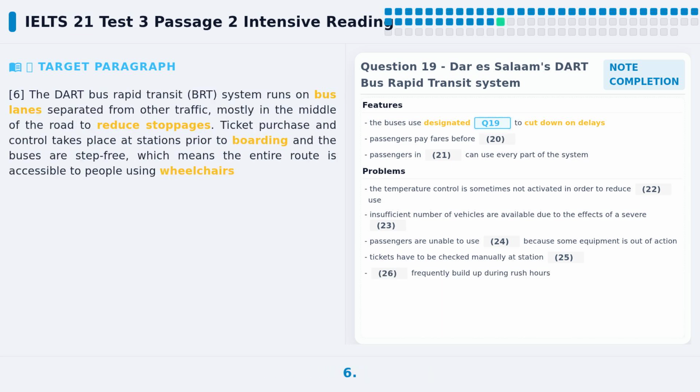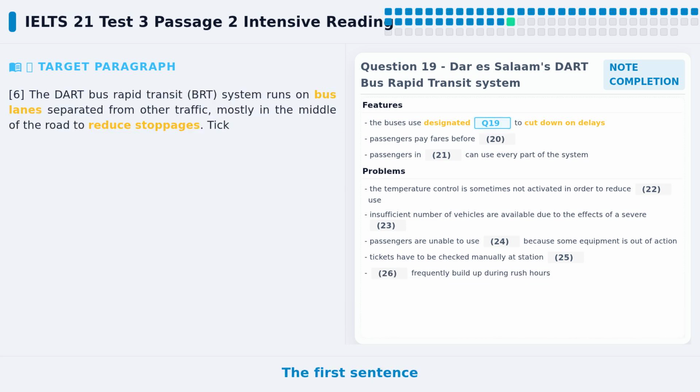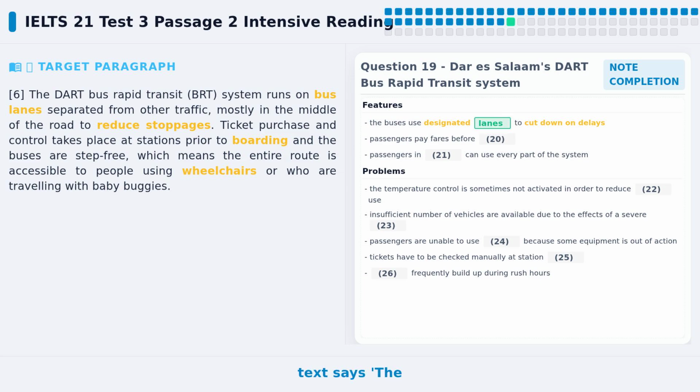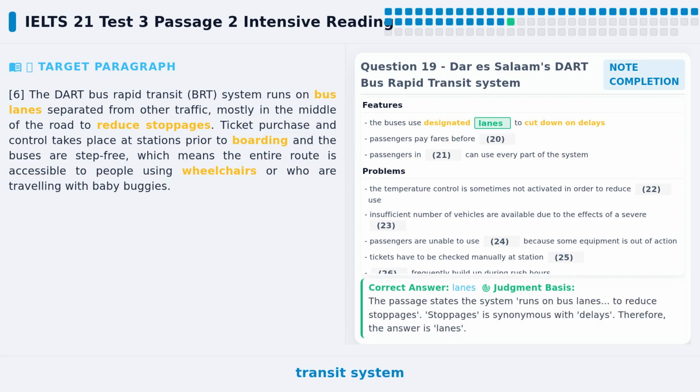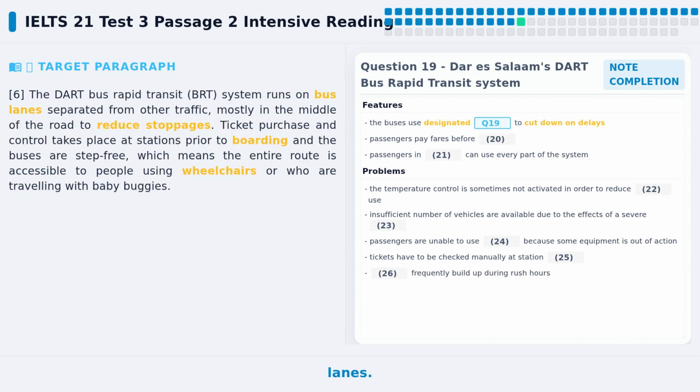Let's locate paragraph 6. This paragraph talks about the features of the DART bus rapid transit system. Look at the first sentence, it mentions bus lanes. The first sentence of the original text says, the DART bus rapid transit system runs on bus lanes separated from other traffic. Bus lanes is the word we need. This word is directly given in the original text, no need to replace it. So the answer to question 19 is lanes.